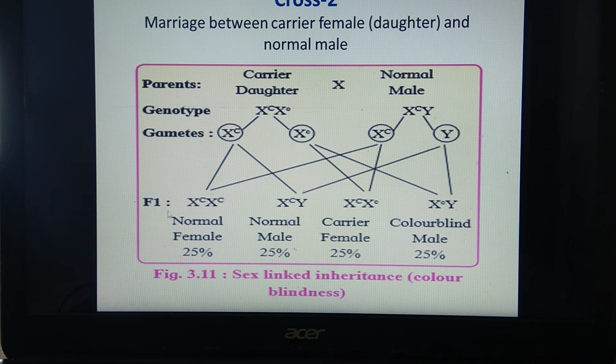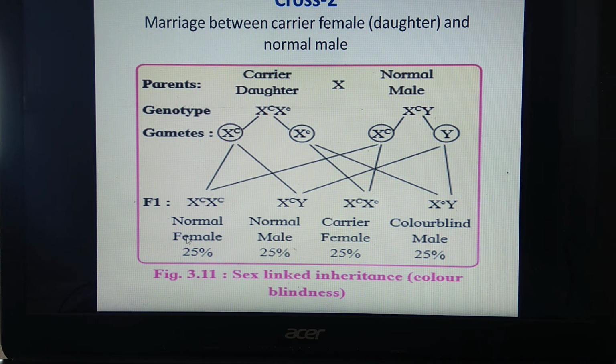Next step is fertilization. When this X capital C combines with X capital C, both capital C are there, so she will be a normal female. X capital C combined with Y, so it will be a normal male. X small c combined with X capital C, only one recessive gene c is present, so she will be a carrier. When X small c combines with this Y, it will be a colorblind male.